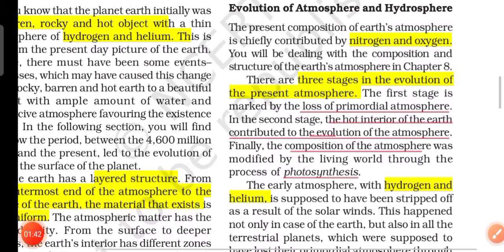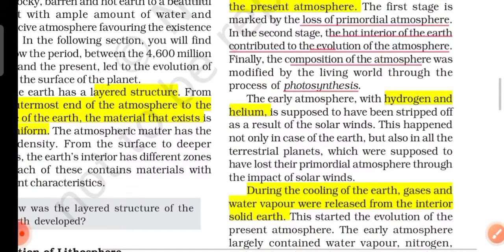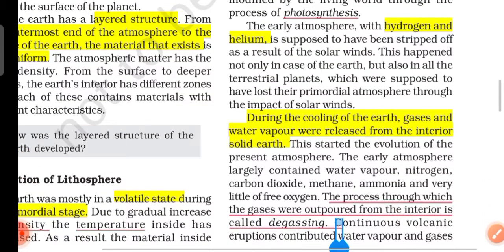Now we'll move on to the evolution of the atmosphere. Earlier, Earth consisted of hydrogen and helium, and there are three stages in the evolution of the present atmosphere. First, the loss of the primordial atmosphere. Second, the hot interior of the Earth contributed to the evolution of the atmosphere. Finally, the composition of the atmosphere was modified by the living world through the process of photosynthesis. We'll go through all these steps one by one.